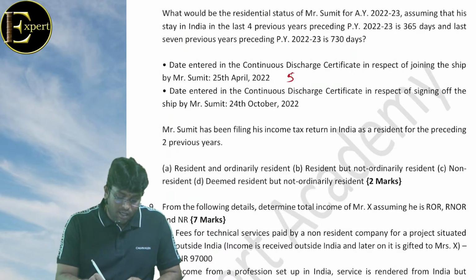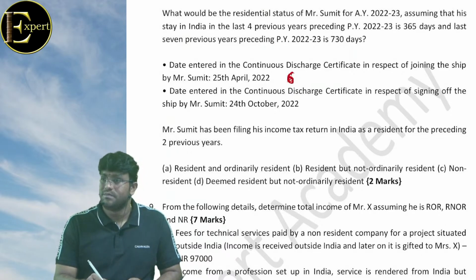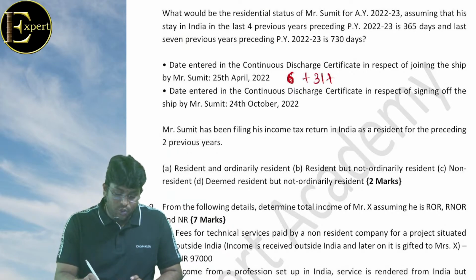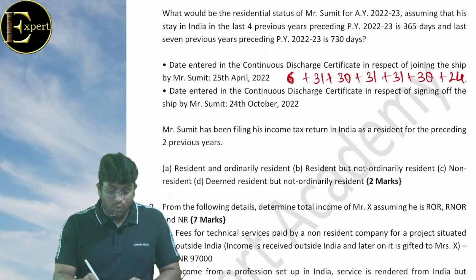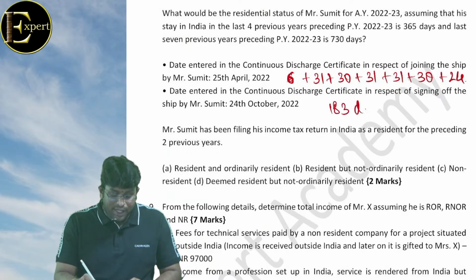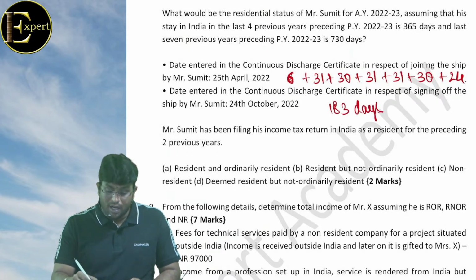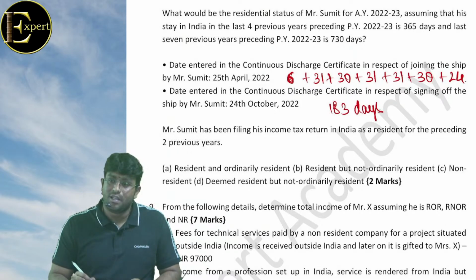25th ना? हाँ, 6 days यार. अप्रैल में 6 days, मई में 31, जून 30, July 31, August 31, September 30, October 24. 180, that means 183 days is not in India. Total how many days in a year? Minus 183. 180.